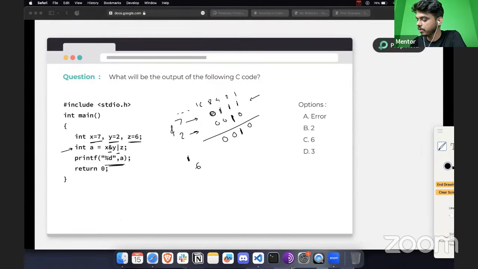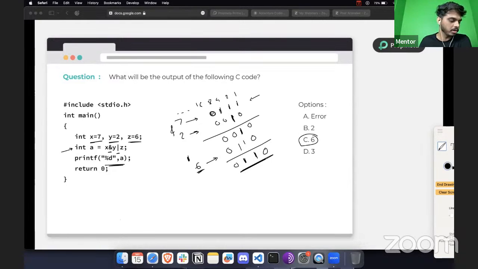All right. For that, first we need to convert this into binary, so that will become 1, 1, 0, 0, which will be 6. Then once you perform this, this will become 0 and this will become 1. While performing the bitwise OR operator, if any condition is true, then it will evaluate as true. So this also will become 1 and 0, which is the same value that we have as 6. Once you convert this binary number back into decimal, you will get 6. So the correct answer here is 6.